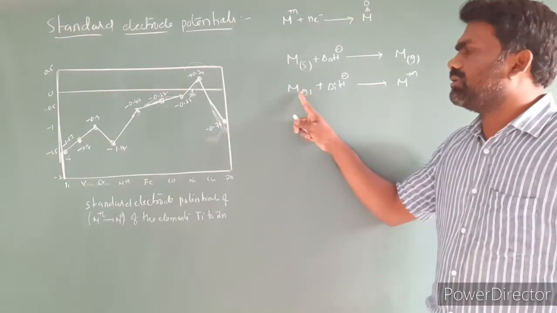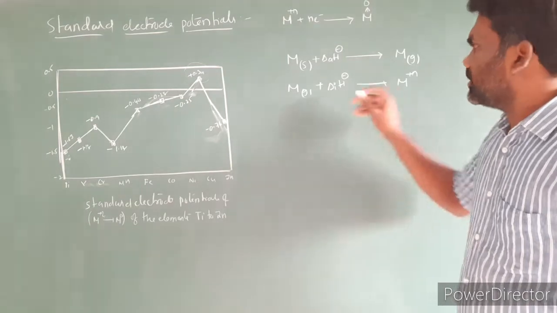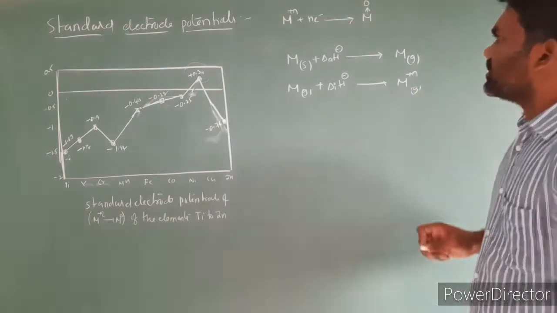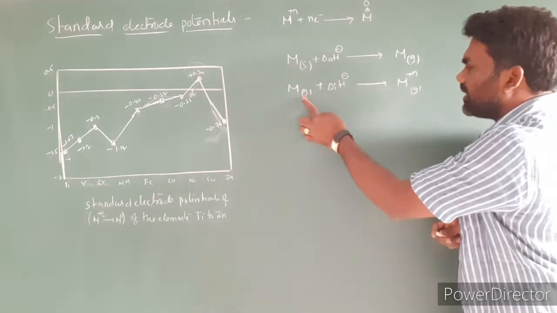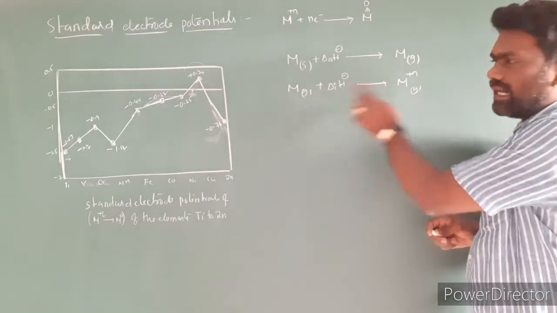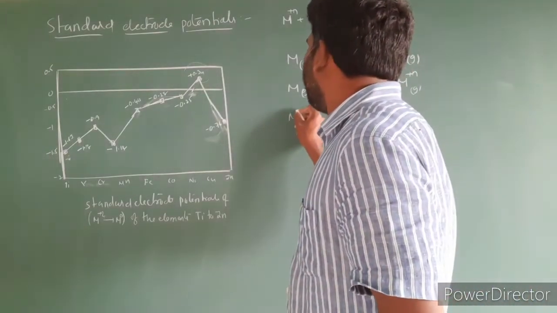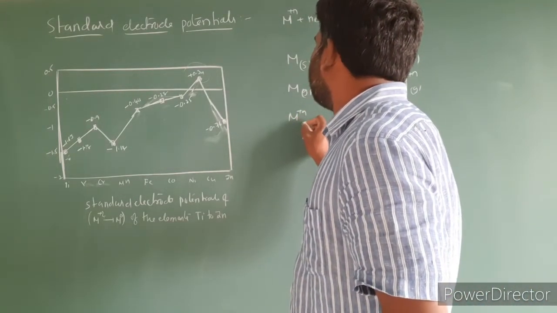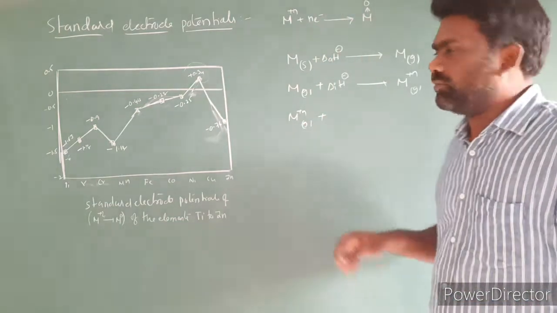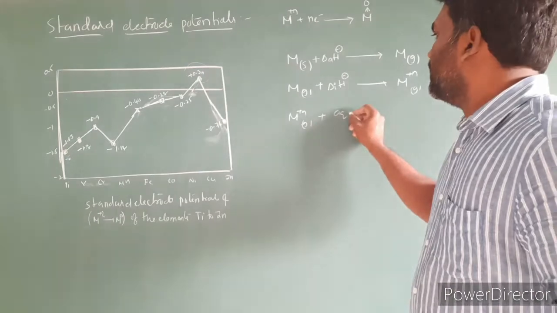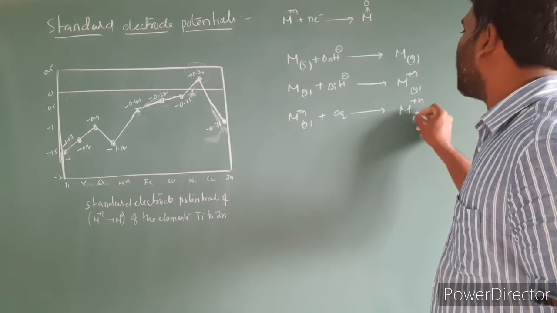The energy required to remove an electron from this atom, we have to call it ionization enthalpy. So this is again a gaseous state. So solid metal converts into a gaseous atom, which converts into a gaseous ion, atom converting into ion. Next, what is the ion we got? M plus n, in the gaseous state. This one we have to add to water, aqueous, so we are going to get M plus n in aqueous.